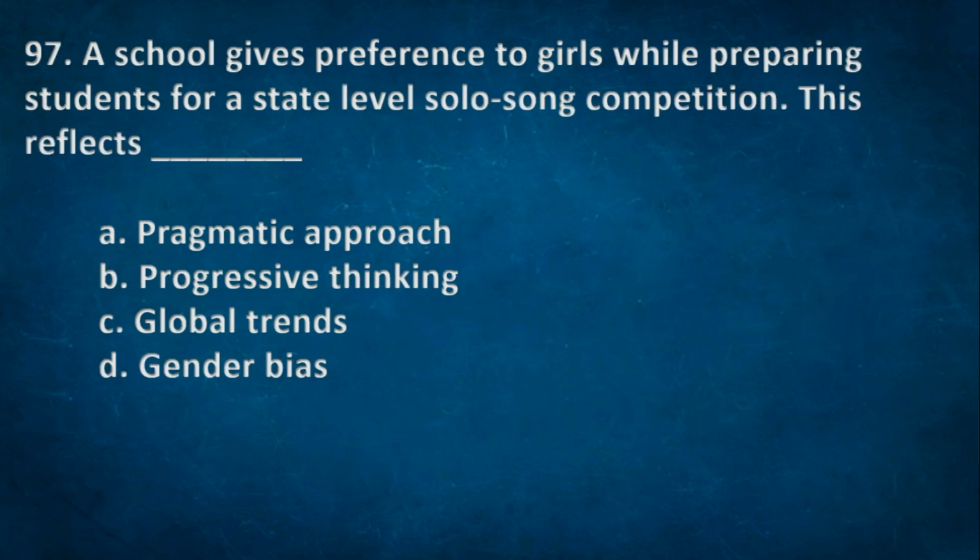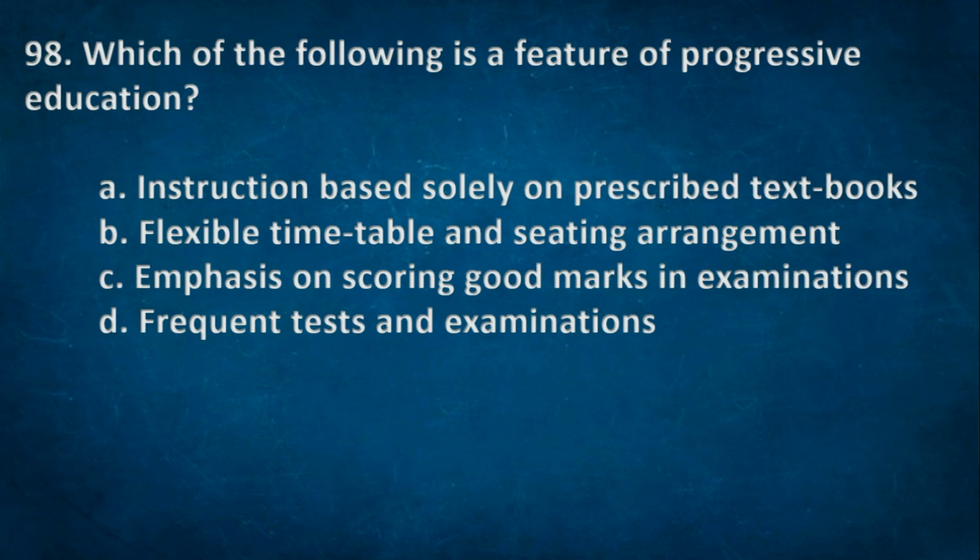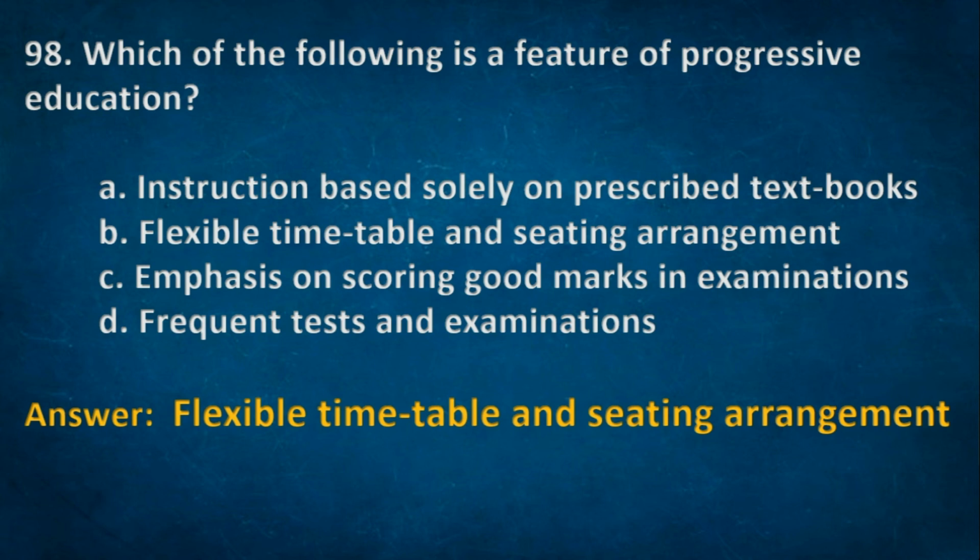Next one. A school gives preference to girls while preparing students for a state level solo song competition. This reflects: A. Pragmatic approach, B. Progressive thinking, C. Global trends, D. Gender bias. The right option D. Gender bias. Next one. Which of the following is a feature of progressive education? A. Instruction based solely on prescribed textbooks, B. Flexible timetable and seating arrangement, C. Emphasis on scoring good marks in examinations, D. Frequent tests and examinations. The right option B. Flexible timetable and seating arrangement.